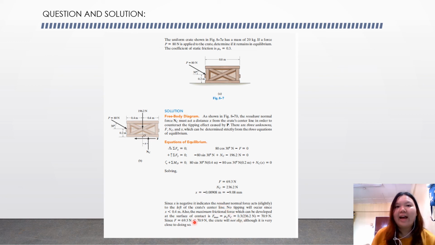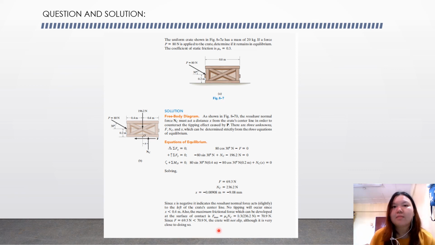Since x is a negative value, it indicates the resultant normal force acts slightly to the left of the crate's center line. No tipping will occur since x is lower than 0.4 meter.